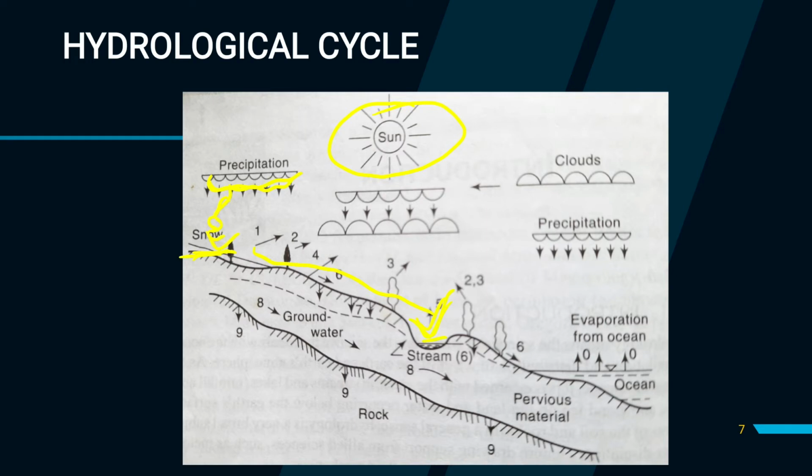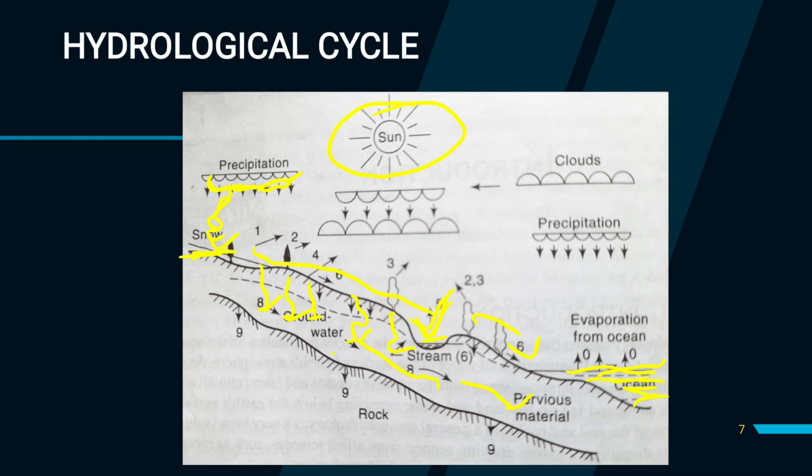See, this is a stream, and then the surface runoff passes, flowing through the land surface and meeting the ocean. And some precipitation is percolated or infiltrated through our land surface, through the soil, to the groundwater storage. This is our groundwater storage.